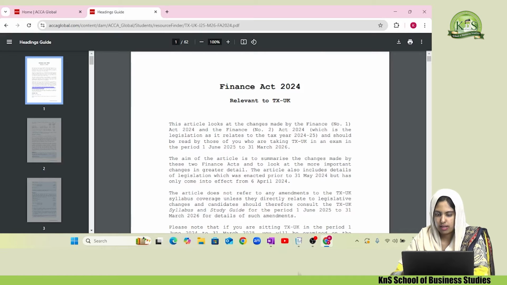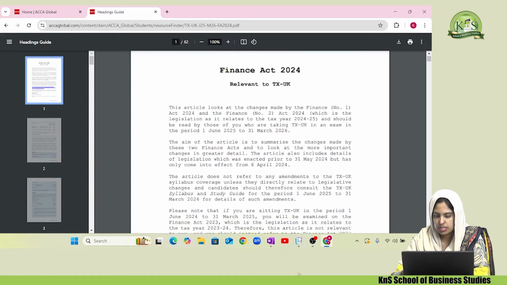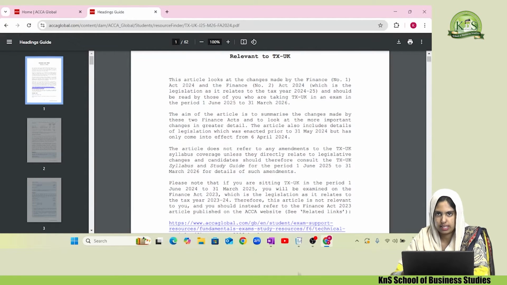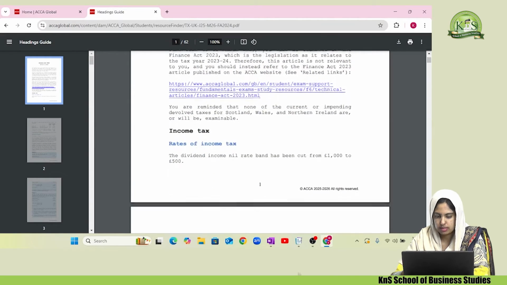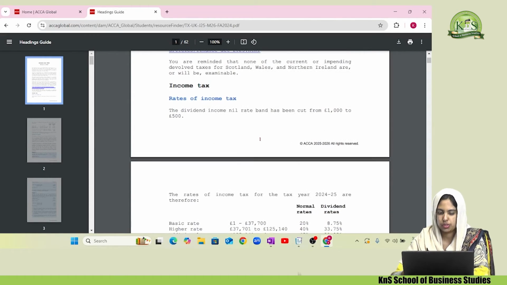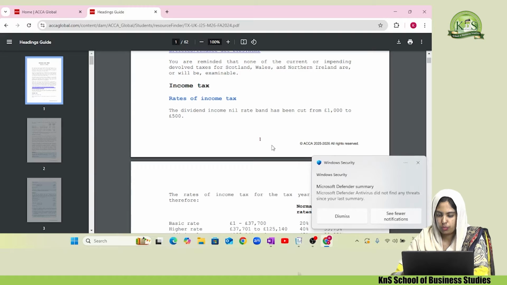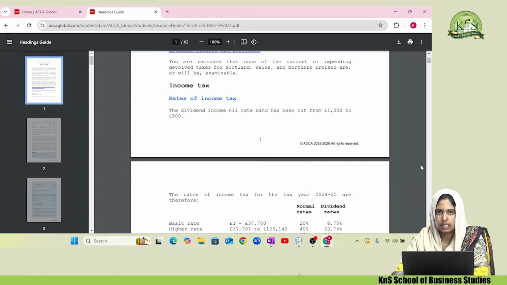Now ACCA has given a very detailed article for all the students to understand how your taxation exam is made and which areas are going to be tested. So if I have a look at the TX UK variant, let me get towards the areas of taxation. One of the areas that is very important is income tax.